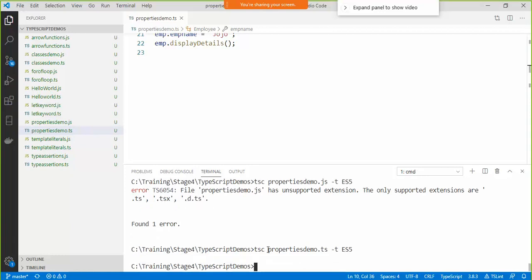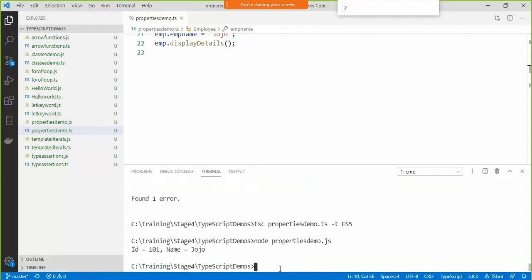This time I'm specifically saying that convert it to ECMAScript version 5 of JavaScript, because the previous version of JavaScript does not support creating any accessors for getter and setter. This time I've explicitly mentioned that I'm targeting this particular version of ECMAScript, that is ECMAScript version 5, and now I can go ahead and run it. Say node properties dot change, and there is my output. ID as well as name is printed on the screen.